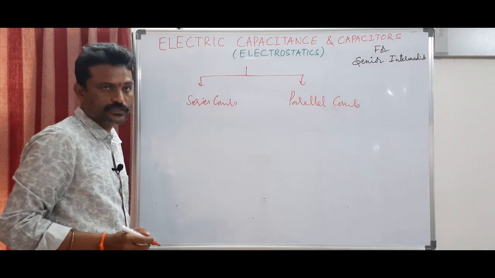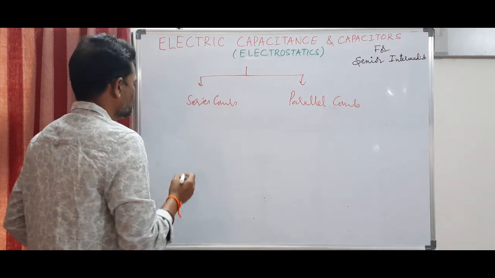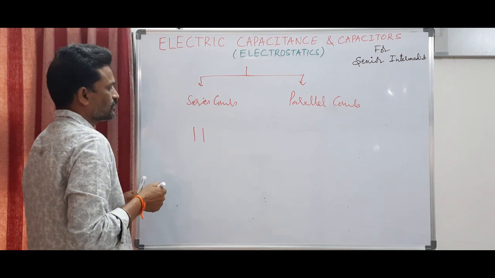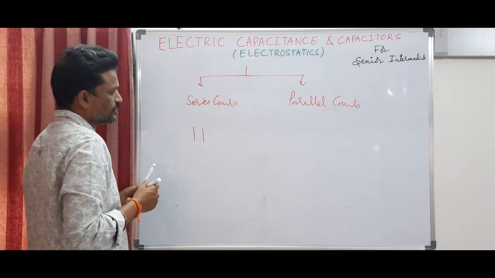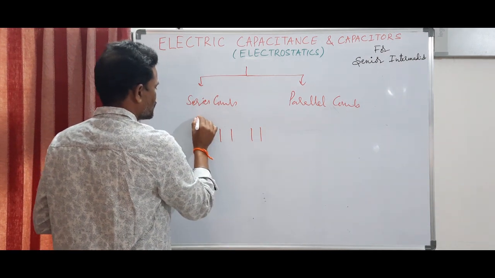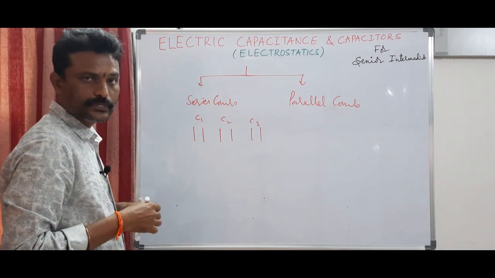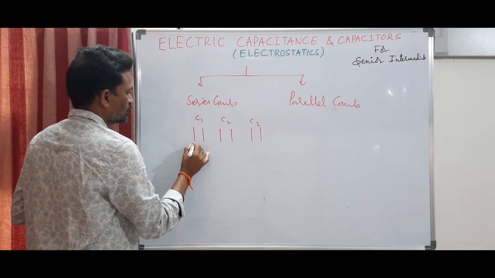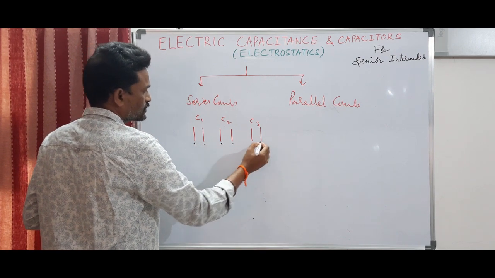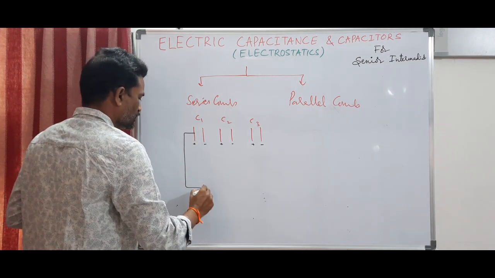What do you mean by series combination and what do you mean by parallel combination? Now, I told you this is the symbol of capacitor. If I take more than one, let us say I take 3 capacitors of capacitances C1, C2, C3 respectively. Now this is positively charged, this is negatively charged, positively charged, negatively charged, positively charged, negatively charged on connecting it with a battery.